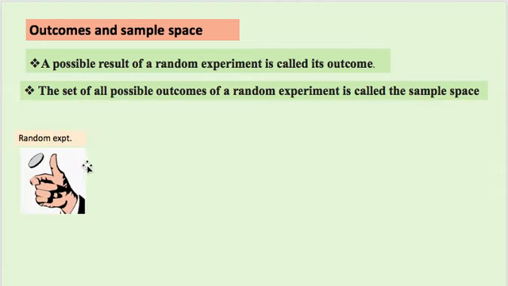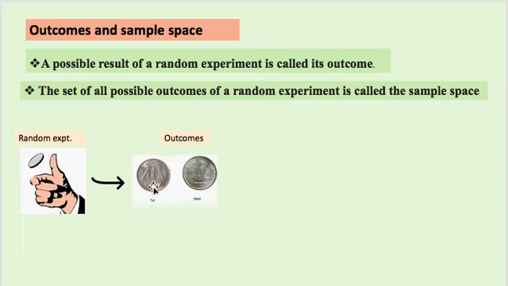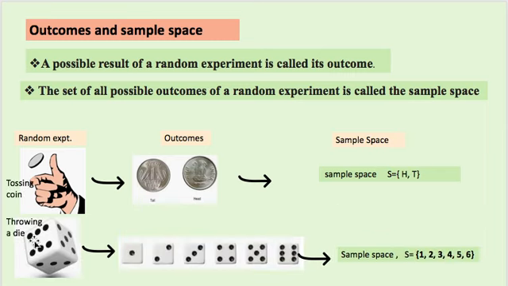Let us take an example. I am taking again the example of tossing a coin. This is an experiment of tossing a coin. The outcome is head or tail, right? And the sample space is S equals H comma T. You can use different symbols, but very frequently we use the capital letter S for that, and we use H for head and T for tail. So this is a sample space. Similarly, if I pick the example of throwing a die, these are the outcomes and the sample space is 1, 2, 3, 4, 5, 6, meaning all possible outcomes.